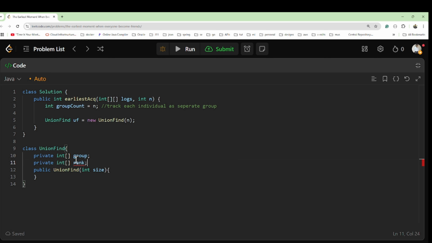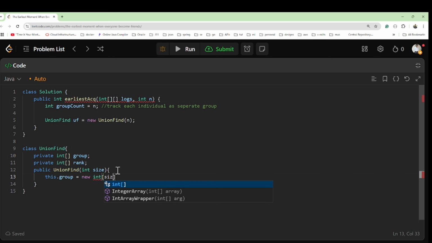Group and rank we will both initialize here. this.group equals new int of size. This is the size, so that many groups will be generated.